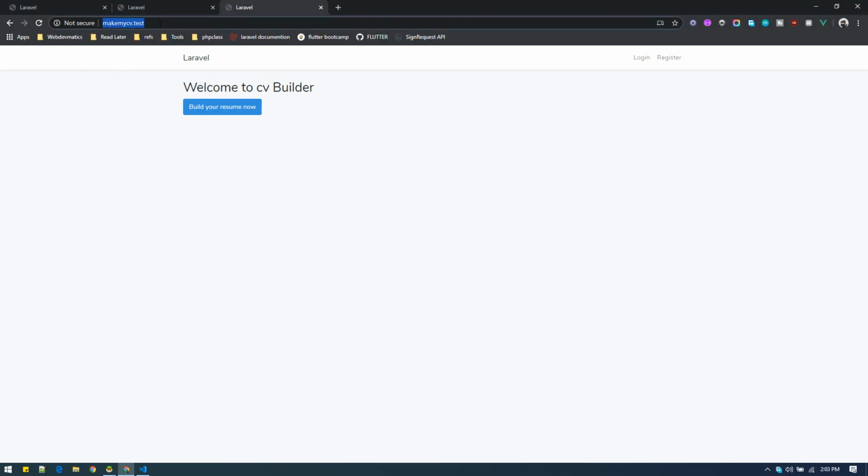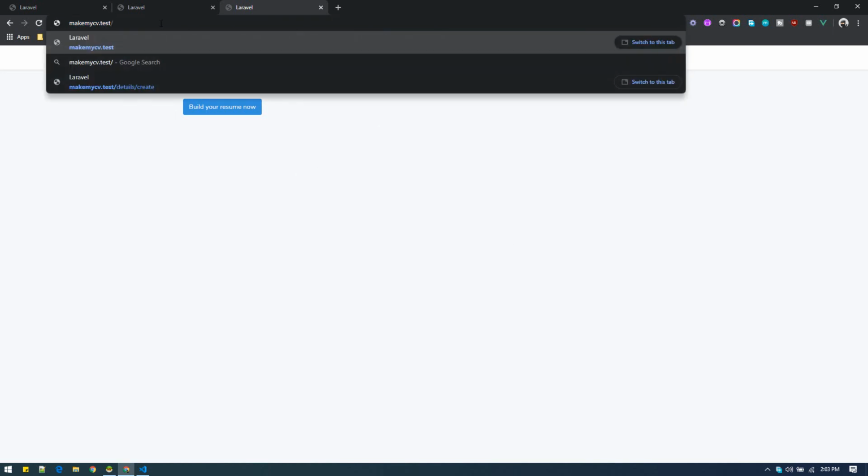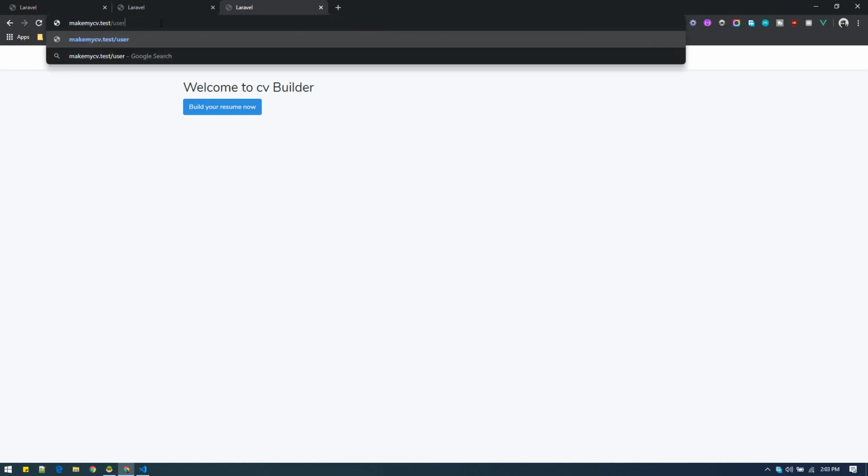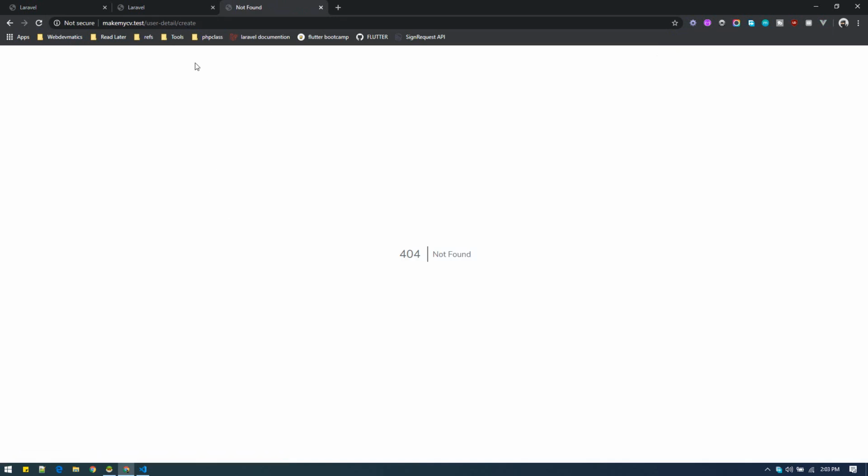We want to see it by going to a route like user detail / create. If we hit this route, we want to see that form, so that the user can create a record. So let's create this kind of route.